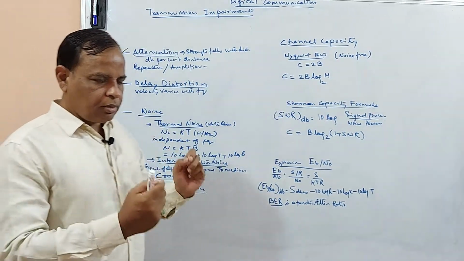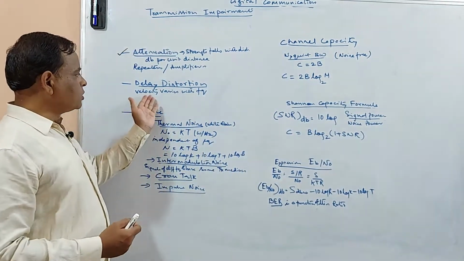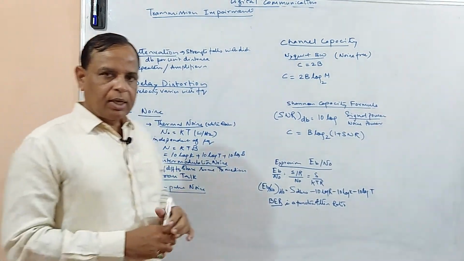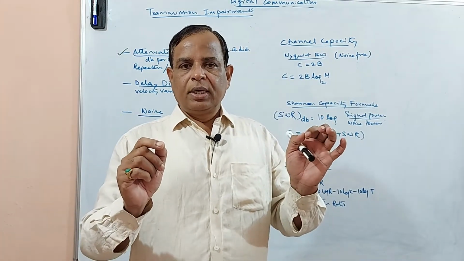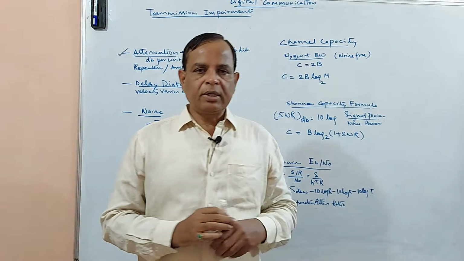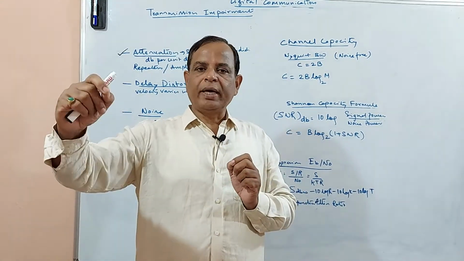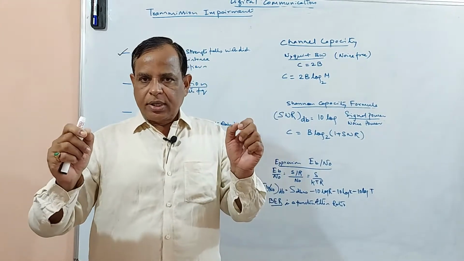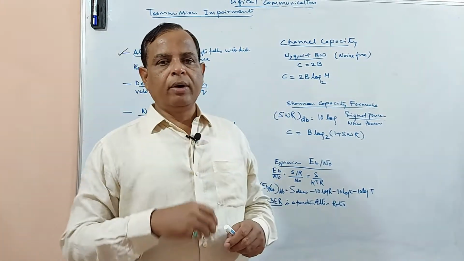Especially when you consider the guided media, the velocity varies with the frequency. Suppose the primary signal, the main frequency, may be traveling with a higher velocity, and the edge frequencies may be traveling with a lower velocity.